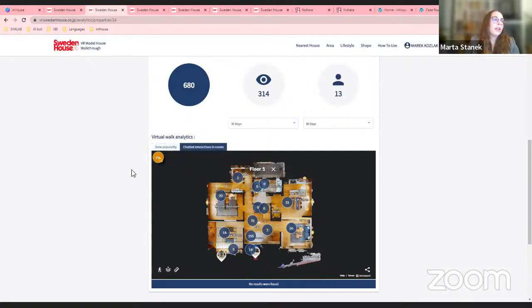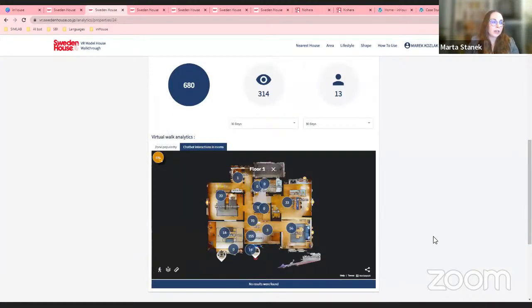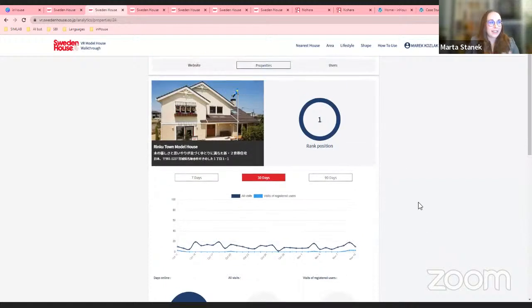And it also has the chatbot conversation flow. The zeros mean the chatbot is not in all of the rooms, but you can see where it was used the most. So you can also track where it is important to place a chatbot, where it is important to add something more to the conversation, and so on. This is one of the most amazing things in the analytics.